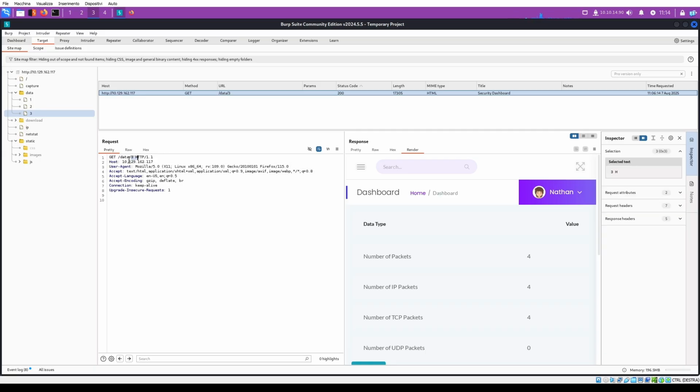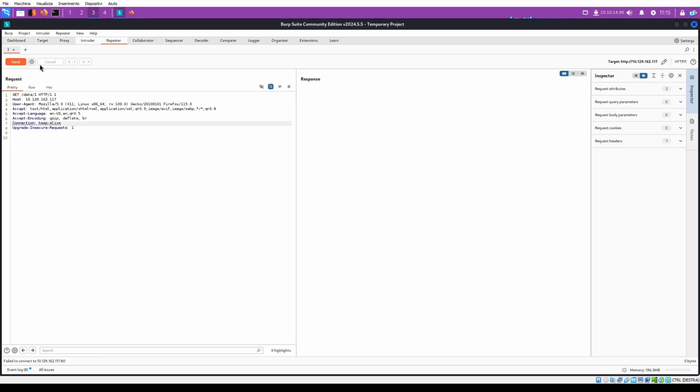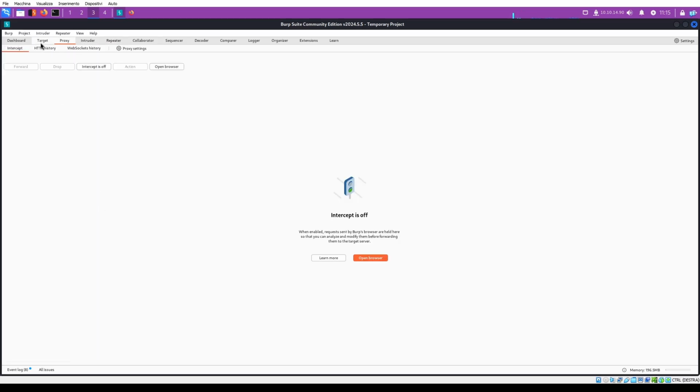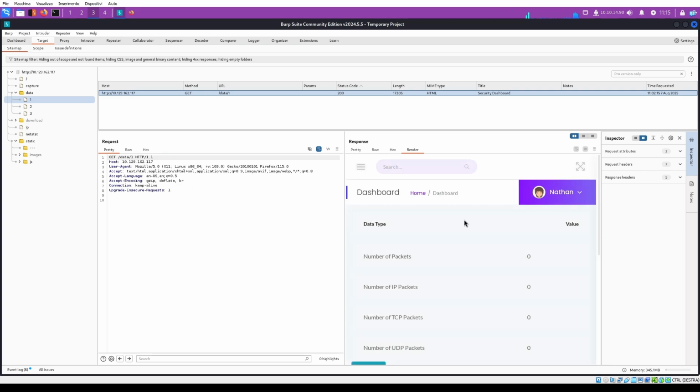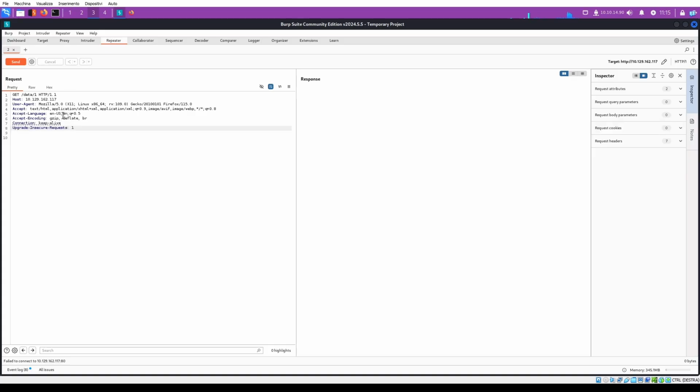Data 2 lets us download a pickle file named 2.pickle. So we can try something with the same request, and we got this in Repeater just to check.